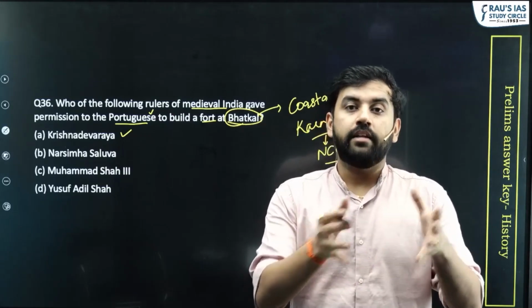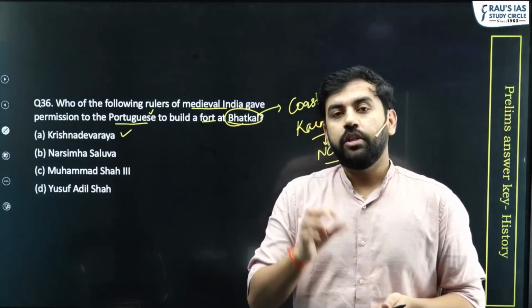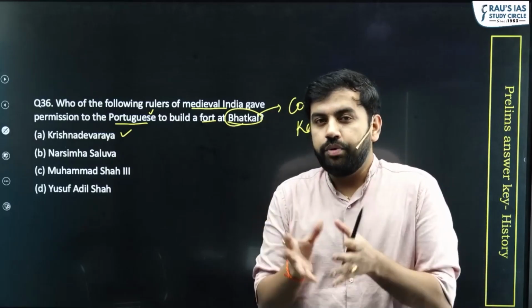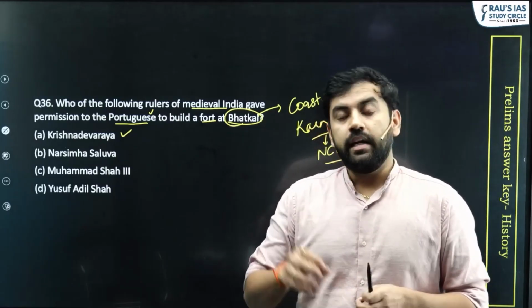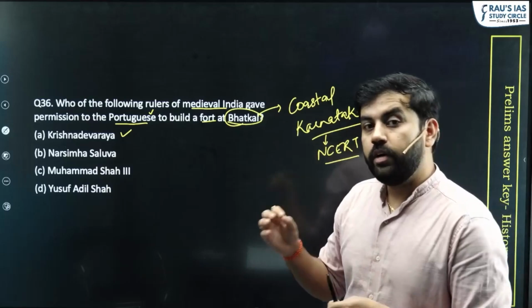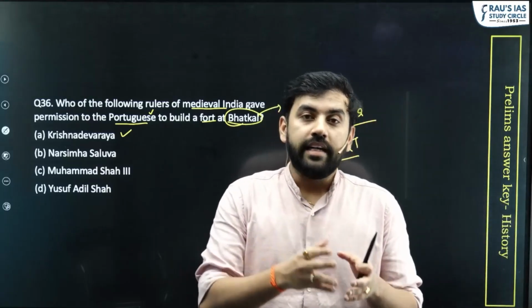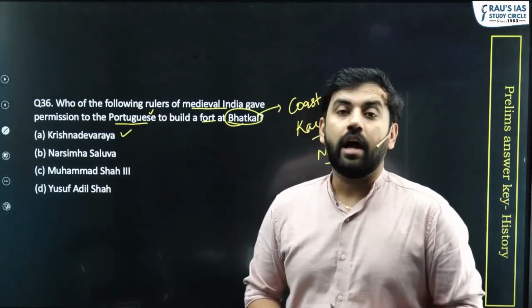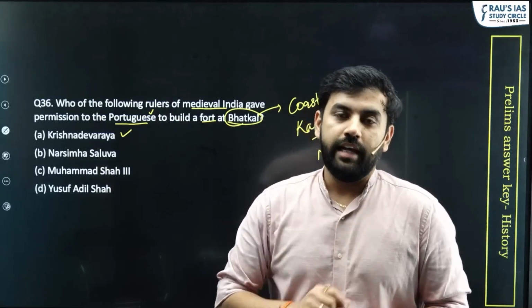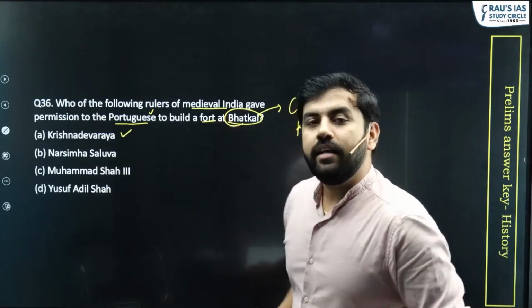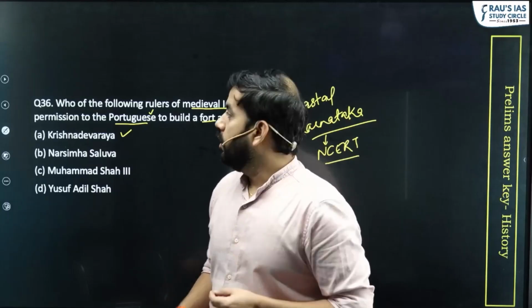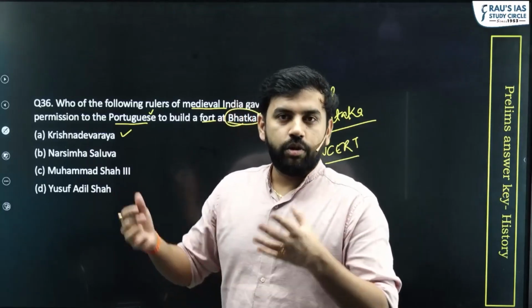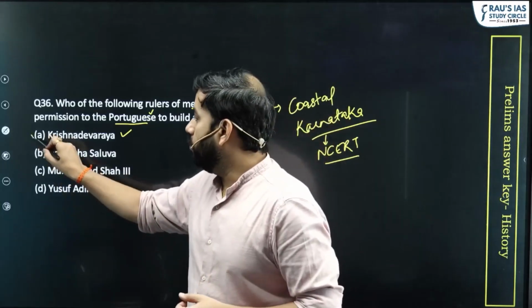But going by the description, Krishnadev Rai actually signed a kind of a treaty with the Portuguese, where he and Albuquerque, one of the governors of the Portuguese Empire, signed a treaty, and Krishnadev Rai allowed him to build a fort in Bhatkal. So based on that, the answer to question 36 is going to be option A.